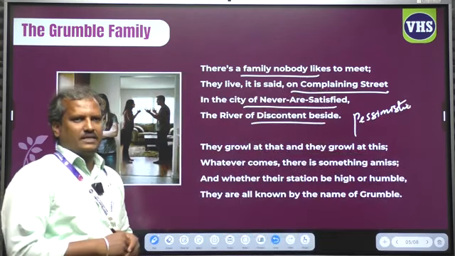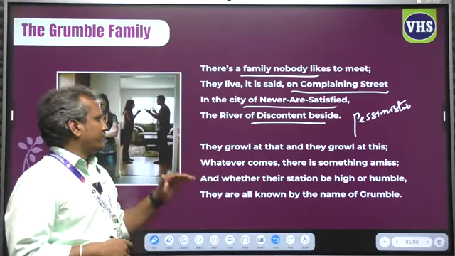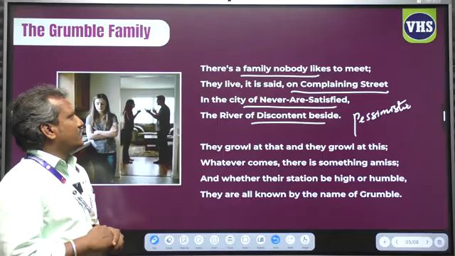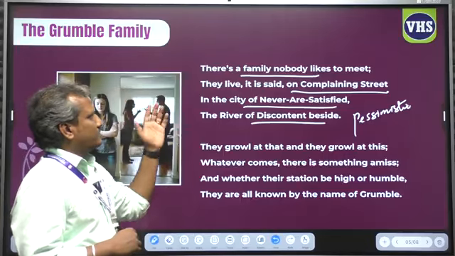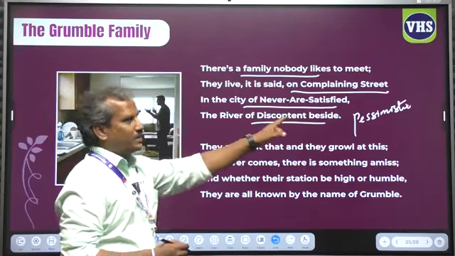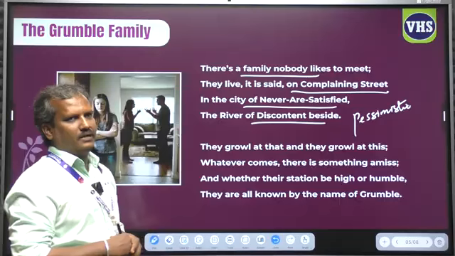So pessimistic is nothing but always thinking negatively. Now, let me read it again. The first stanza, listen. There is a family nobody likes to meet. They live, it is said, on complaining street, in the city of never are satisfied, the river of discontent beside.